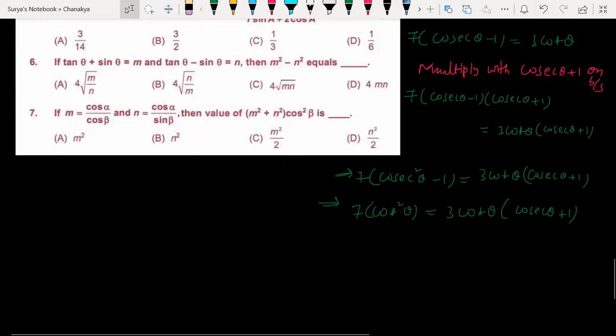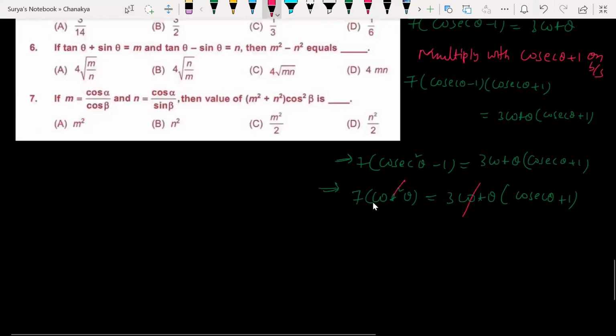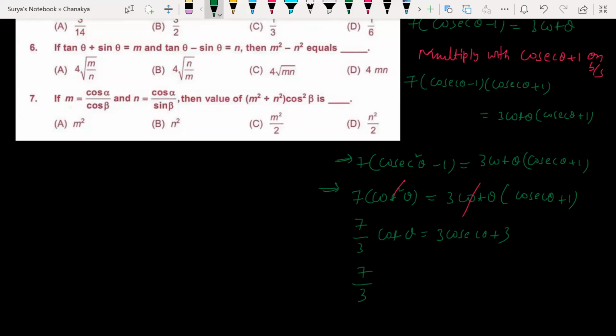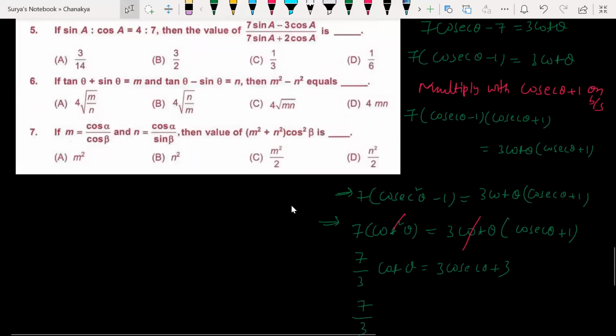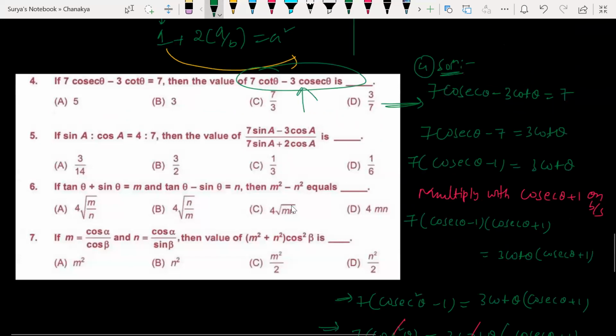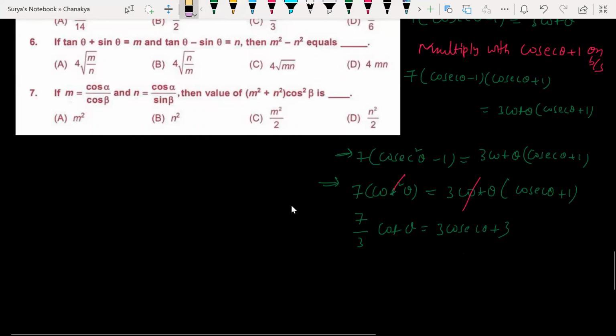So now look at this here. Can I cancel on both sides? Cot, can I cancel? So 7 by 3 is equal to 7 by 3 cot theta, right? 7 by 3 cot theta is equal to 3 cosec theta plus 3. Isn't it? Look at this here. Just look at your requirement. 7 cot theta minus. So can I shift that 3 to the right hand side? So 7 cot theta is equal to 9 cosec theta plus 9.